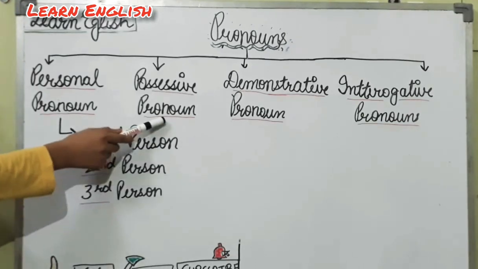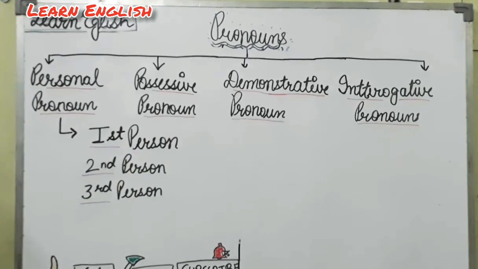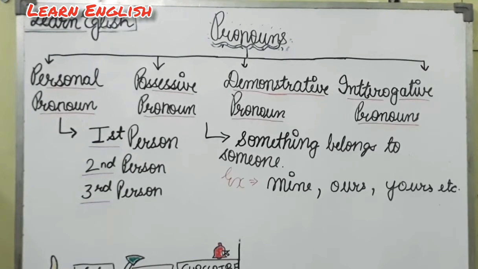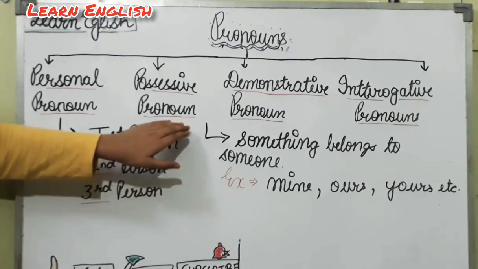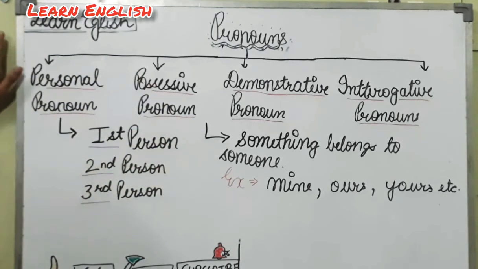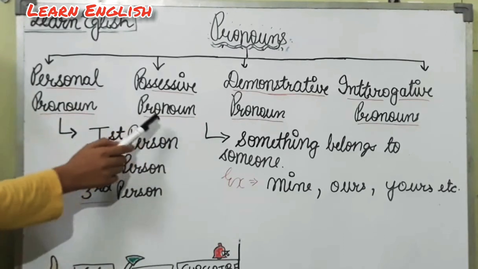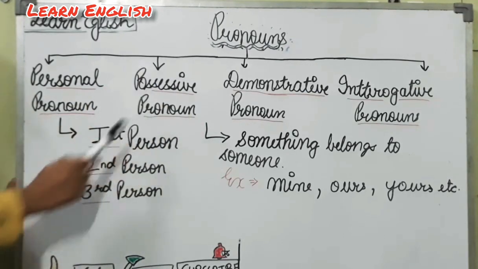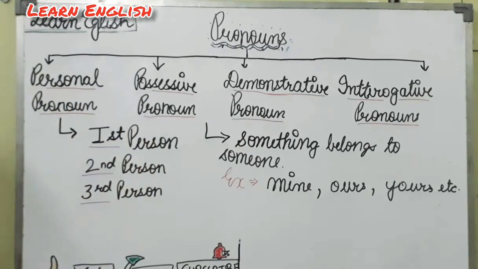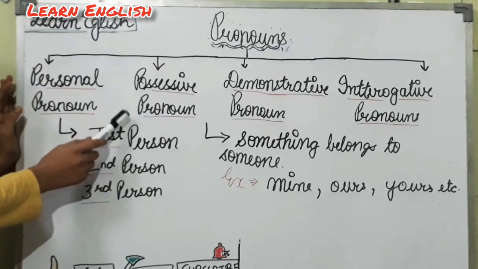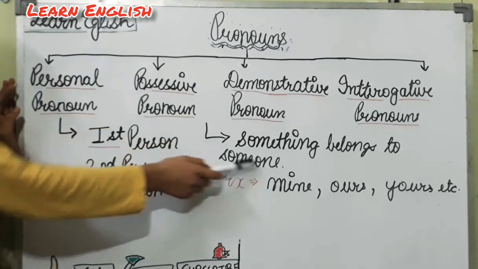Next is possessive pronoun. So friends, in possessive pronouns we are going to read that the possessive pronouns are the pronouns which show possession, means something belongs to someone. So possessive pronouns are used to show possession, and we can say that something belongs to someone.